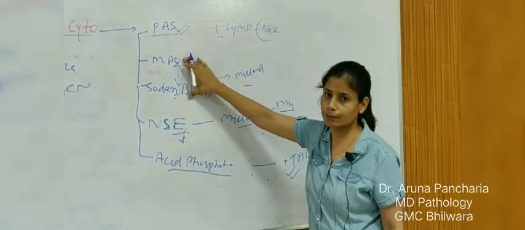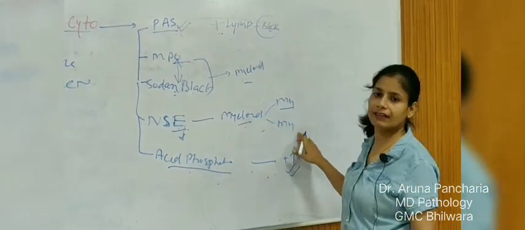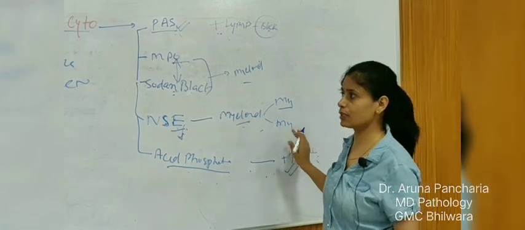MPO and Sudan black show positivity for the myeloid series, and NSE for M4 and M5, that is the monocytic series, will show positivity.